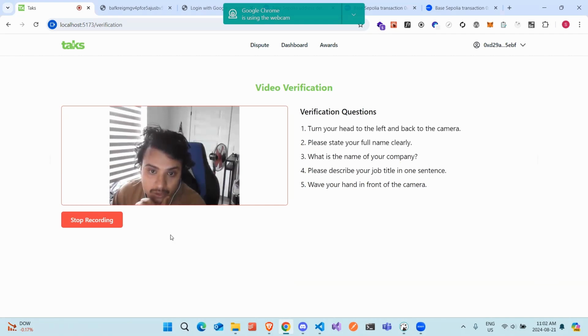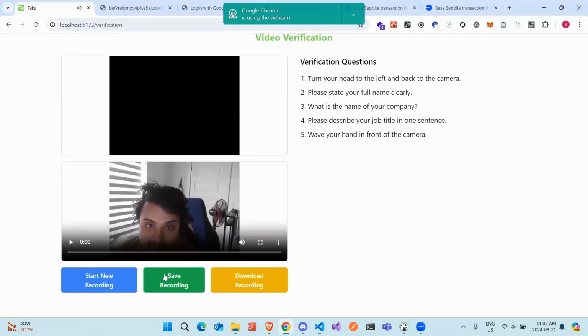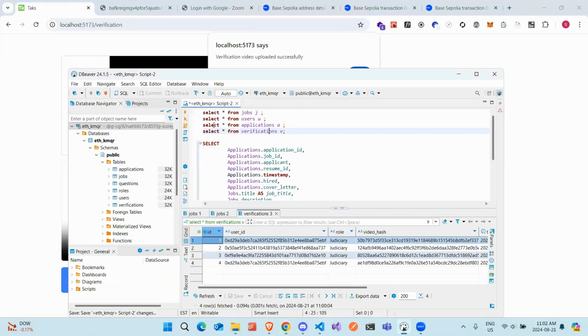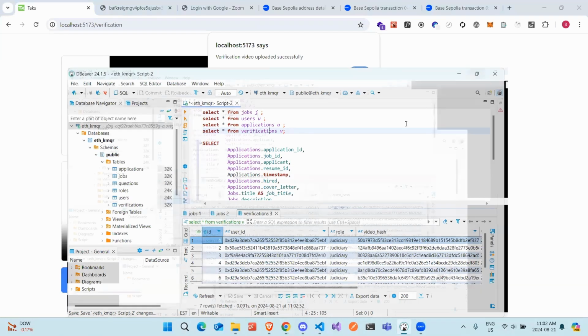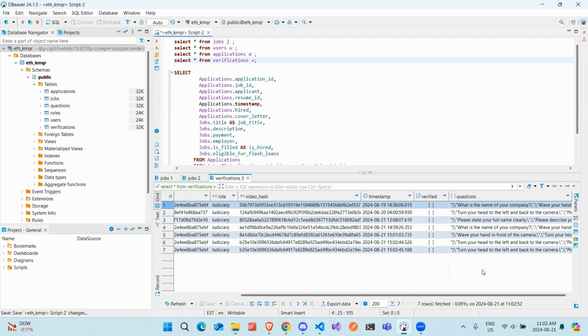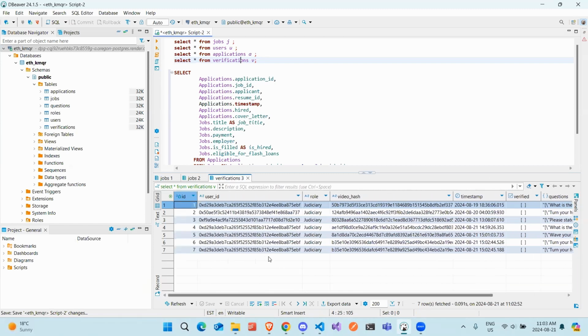So if I stop the recording, I can save, download, start a new recording, or preview the record also. So I can save the record to the database. So verification is uploaded successfully. If I go to the database and ask for the question, it will create a new one, like turning your head to the left and back to the camera. So the questions are dynamic, and I've stored the video in a hash, so we can generate it back and show it easily in the server.